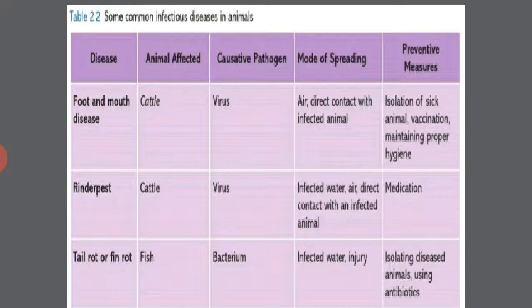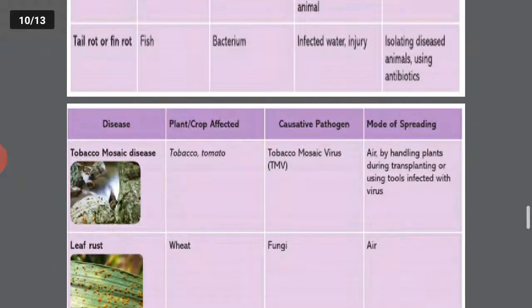Air, direct contact with the infected animal. Infected water, air, direct contact with infected animals. Infected water or injury can also be a cause. Preventive measures: isolation of sick animals, vaccination, maintaining proper hygiene, medication, isolating diseased animals, using antibiotics.